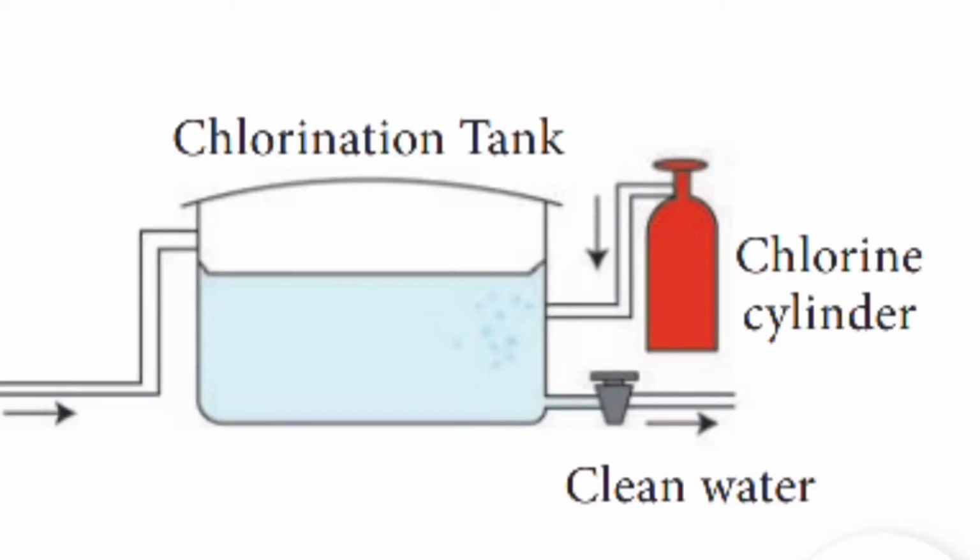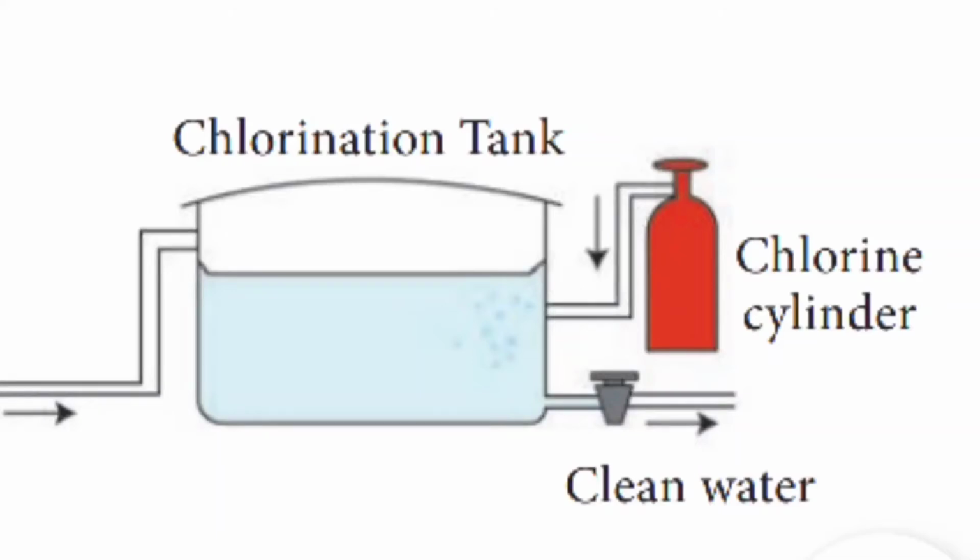And then we are passing ozone through it. Ozonization is a process in which water is treated with ozone gas to kill the germs present in it. After this process, the water is exposed either to the air or sunlight. Oxygen in the air and the sunlight destroy the germs present in water. Finally, aeration is a process in which air under pressure is blown into filtered water. This also helps to kill the germs.